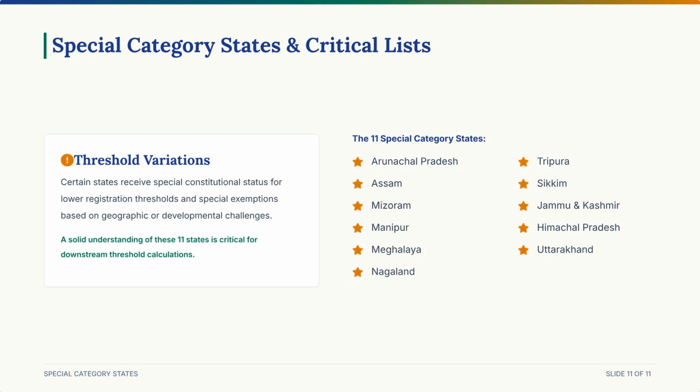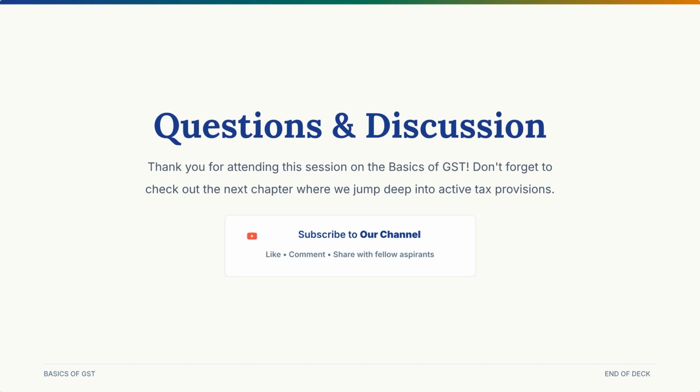Himachal Pradesh, and Uttarakhand. And that, ladies and gentlemen, is the complete foundational blueprint of the goods and services tax in India. Now, when we step into the next chapter and talk about advanced concepts, you'll instantly understand exactly why the rules are written the way they are.